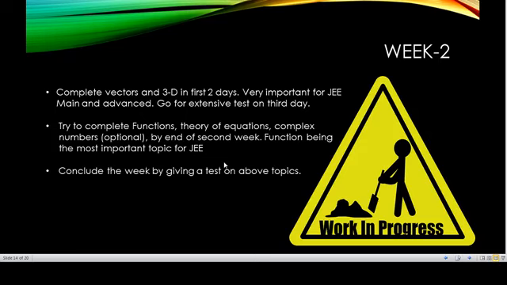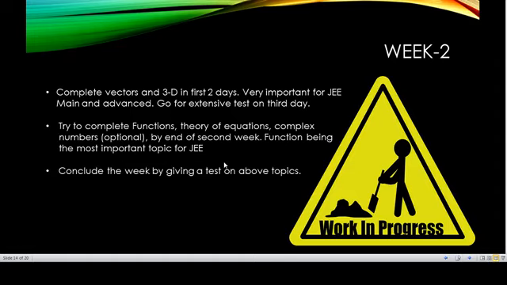So coming to the third week plan, once we are done with this, again you have to give a test for vector 3D as well, within the first 2 days if possible, right? Then 4 days you have for functions and theory of equations combined: 2 days you can take for functions, and for theory of equations you can take 3 days. Complex numbers optional if you are able to complete.